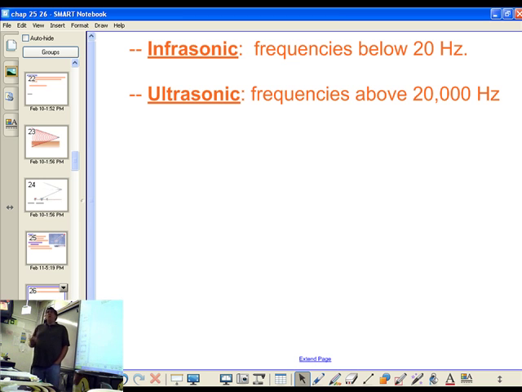Infra being below 20 hertz. Now, as human beings, we feel that. That would be the ones you feel. You know, you just kind of feel that subwoofer. You feel it in your stomach and things like that. But there are animals that do hear in these ranges, like elephants and the great whales. They communicate in the infrasonic.